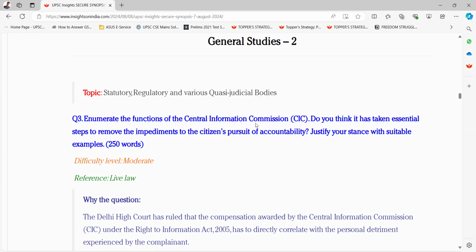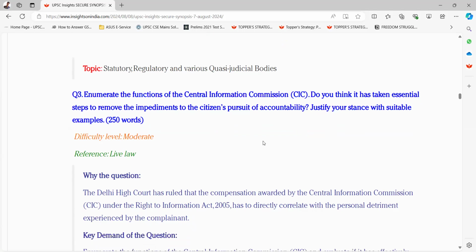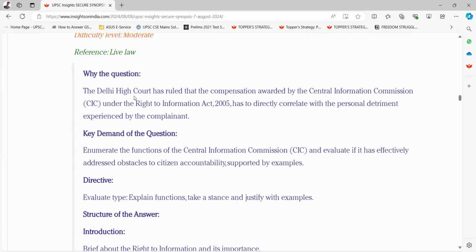with suitable examples. Okay, why this question? Delhi High Court has ruled that the compensation awarded by the Central Information Commission, CIC, under the Right to Information Act 2005 has to directly correlate with the personal detriment experienced by the complainant.